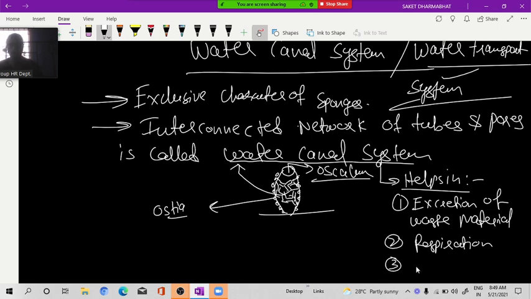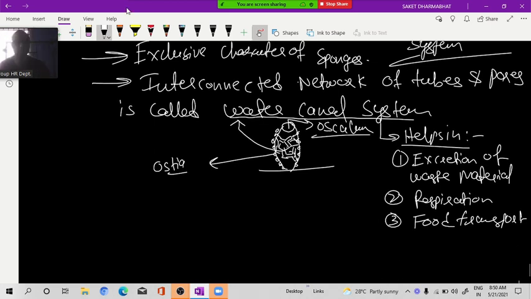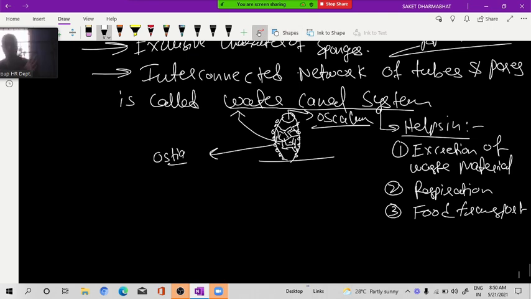And food transport. These are the three things: excretion of waste material, removal of waste, food gathering, food transport, and food capture. Only these three things you have to remember for your NEET exam. Questions will come from here. Not a single question will be from outside.